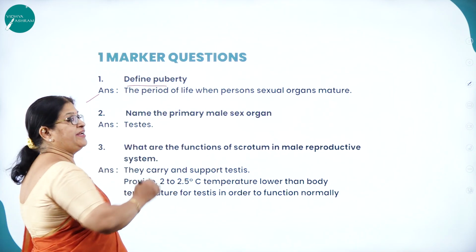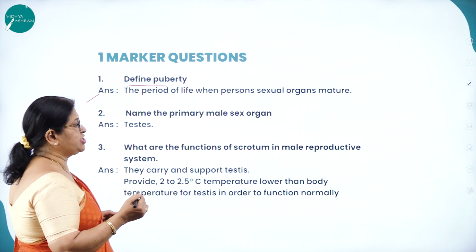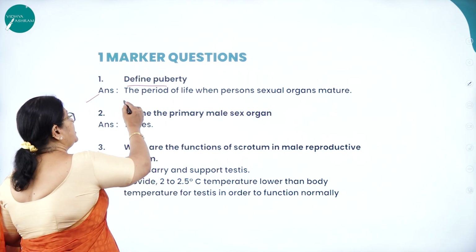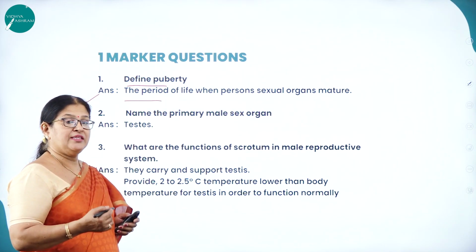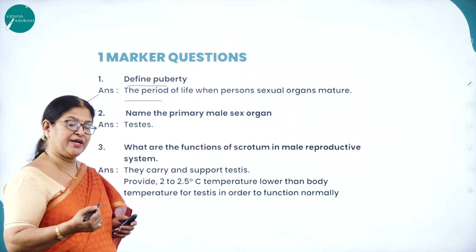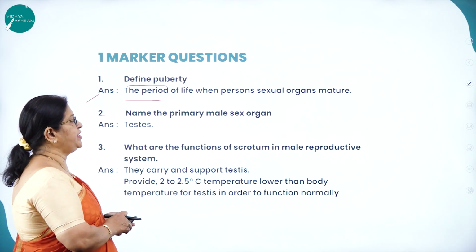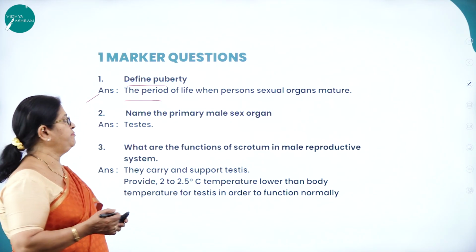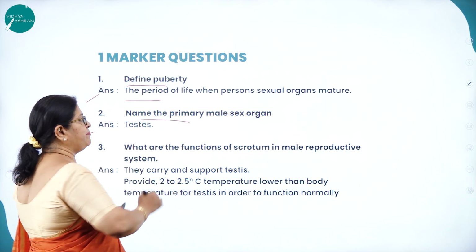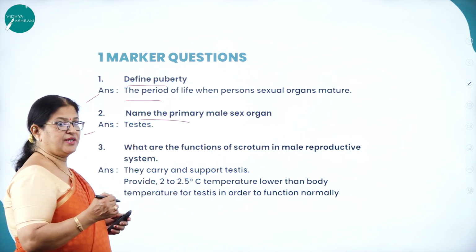So first one, define puberty. The period of life when a person's sexual organs mature. As I said, the male will attain puberty and the female will attain puberty, where the reproductive organs will become reproductively active. So that stage is called puberty. Then name the primary male sex organ. Which is the main primary sex organ in case of male?